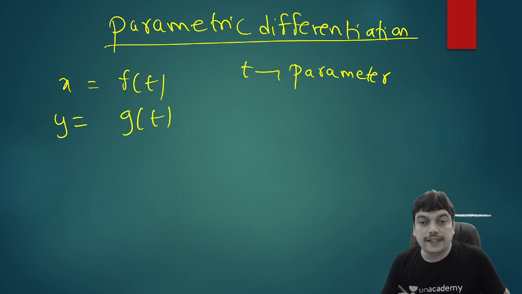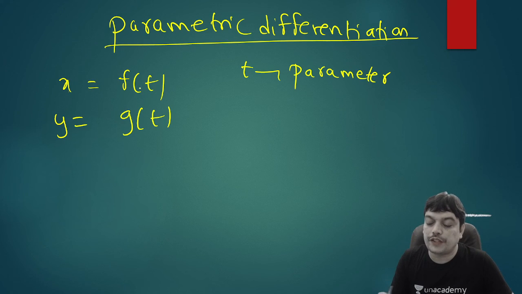So to find the parametric differentiation for y with reference to x, what do we do? Since x is a function of t, find dx by dt. That will give you f dash of t.